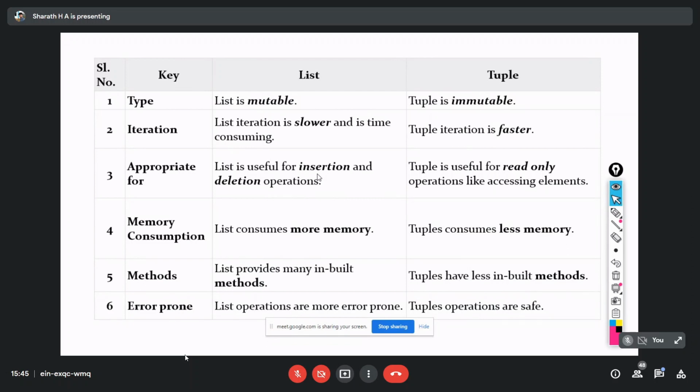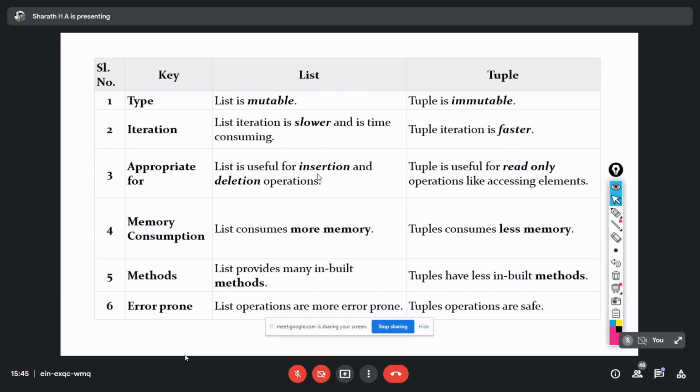On tuples, because we can't change the values, we can't use all the methods we can use on a list. So we have fewer built-in methods for a tuple.